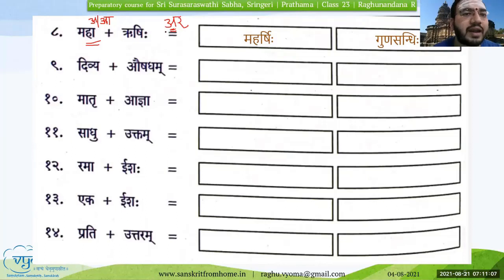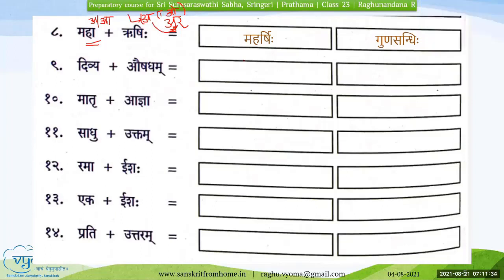There are three letters which are called Guna. One is A, and next another letter is A, and next another letter is O. So these are the three letters which are called Guna letters, and a Sandhi wherein the outcome is any of these three letters is Guna Sandhi. Now Akara is there, and there is another rule which says Rakara should come, Repha should come, and hence this is a Guna Sandhi example. Hope it is clear now. Right. Okay, you can tell the next one.